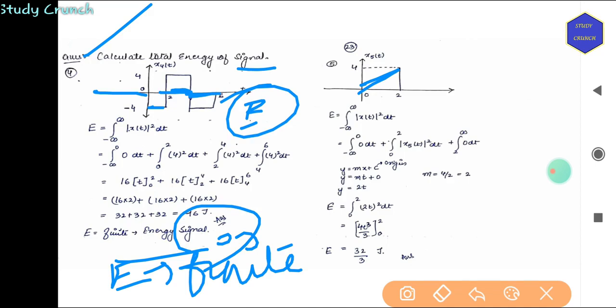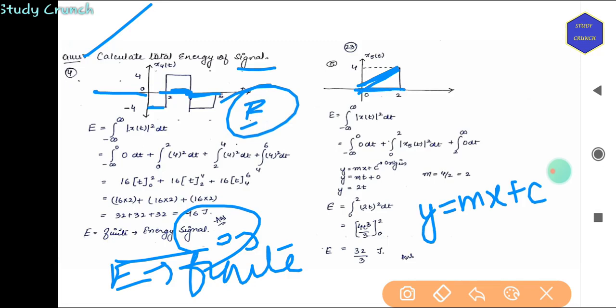Now next we have a ramp type signal. For this type of signal, we take the help of the equation y is equal to mx plus c. So for this part, we take y is equal to 2t. Why 2t?